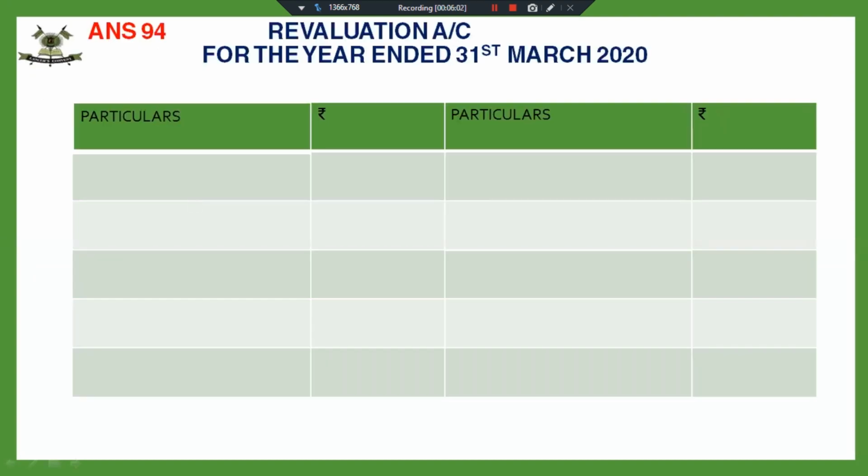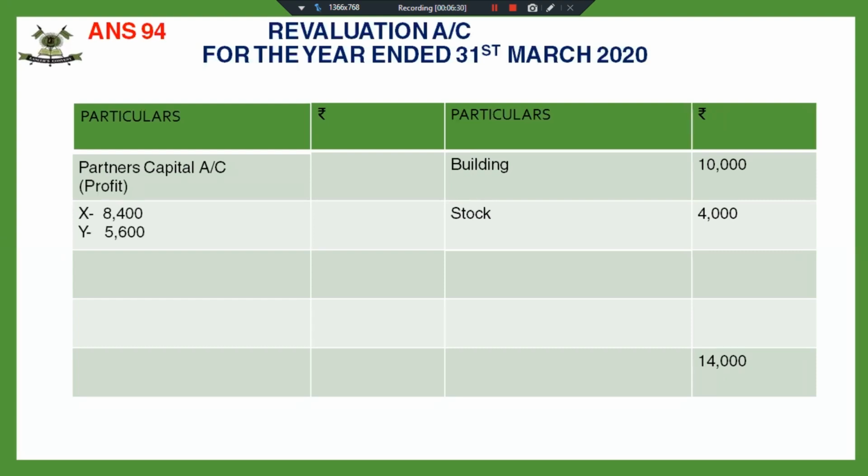Fine, revaluation account, building has been revalued at 18,000. So the value of the building has increased. Increase is recorded on credit side. Journal entries, building account debited to revaluation account. And then stock has been valued at 16,000. The value of stock has also increased by 4,000. So the total profit is 14,000, which has been distributed in the ratio of 3:2. Revaluation account was too simple in this case.